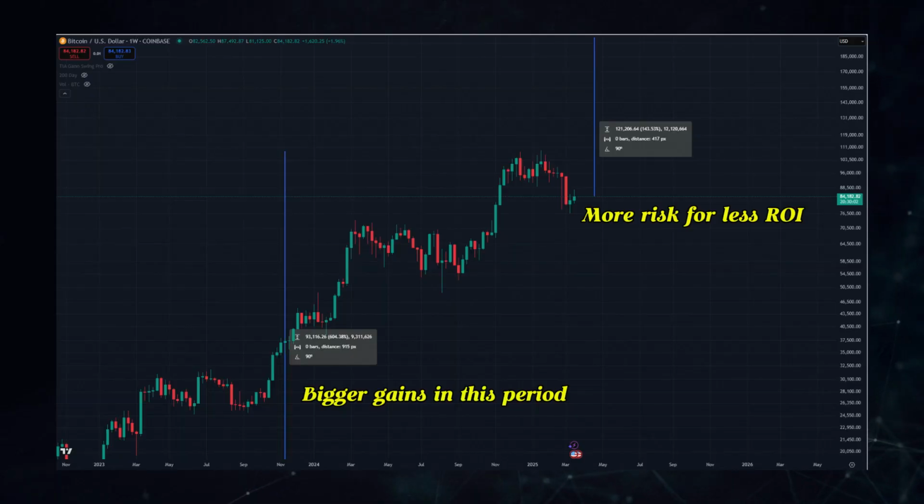So even if the market goes to 200k from here, that's only a 2x from here. And that's how you should see these cycles. The return on the investment is not that great, especially when compared to the capitulation and depression phase. That's when you should be buying.